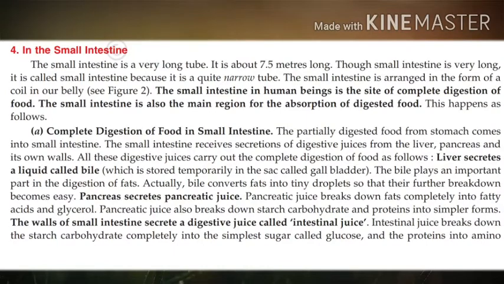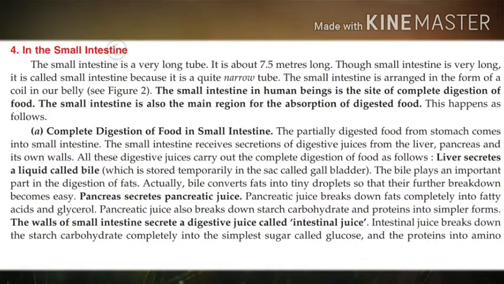Dear students, the simplest forms of fats are fatty acids and glycerol, and they are water soluble. So they are fully digested. Understand? Partly by the bile and completely by the pancreatic juice. Children, is it becoming clear to you? Yes.